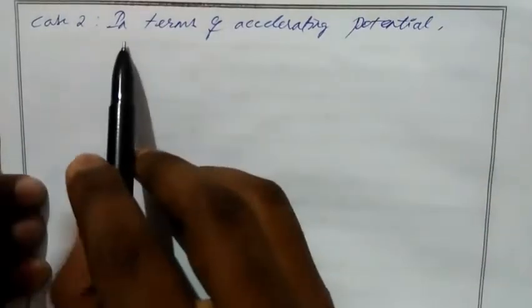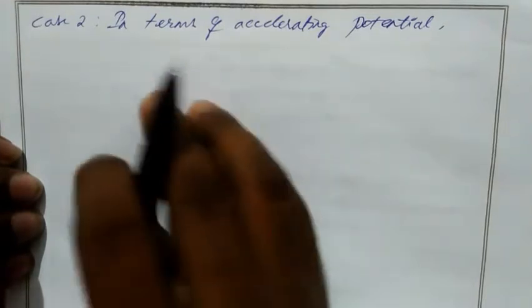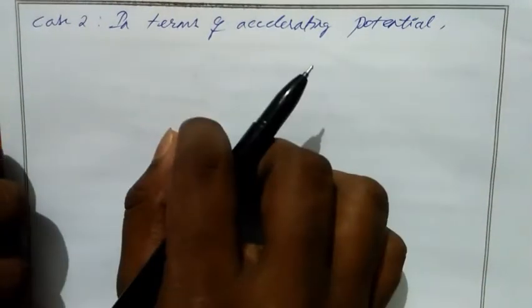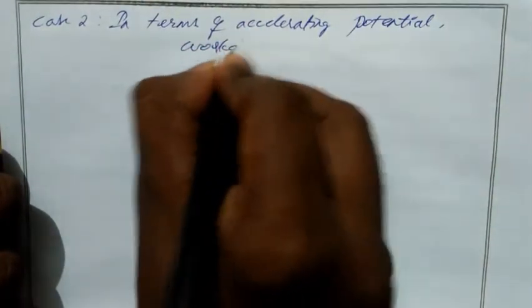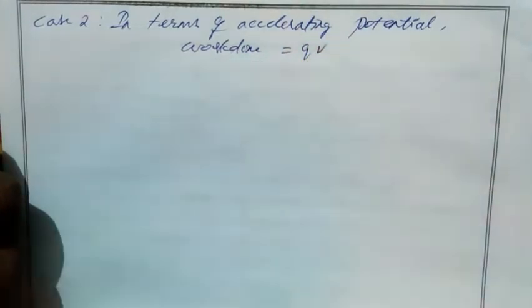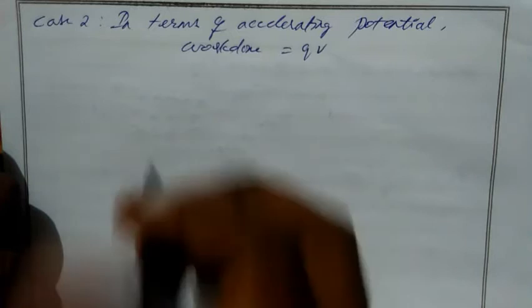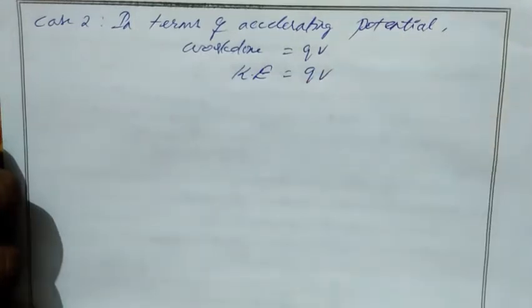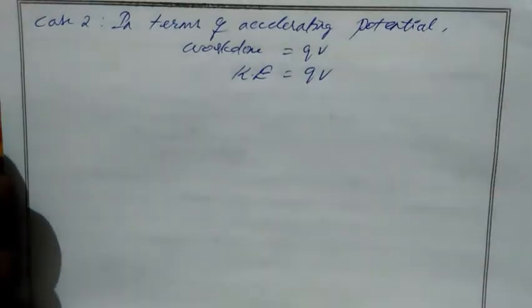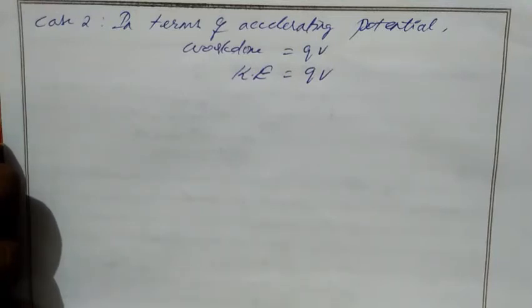So case 2, in terms of accelerating potential. We know the negative charge is accelerating towards the anode. While it is moving towards the anode, we can take the work done of the moving charge as equal to QV, and work done is stored as kinetic energy. So we can say kinetic energy is QV, because the electron spends its kinetic energy while it is moving towards the anode. It loses all its kinetic energy. So here work done is nothing but losing or using kinetic energy. So K equal to QV.